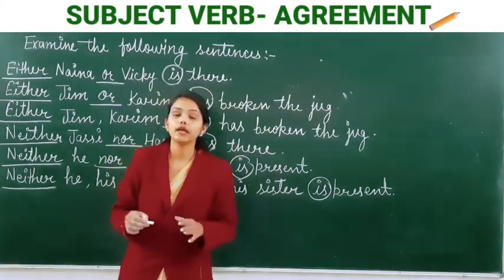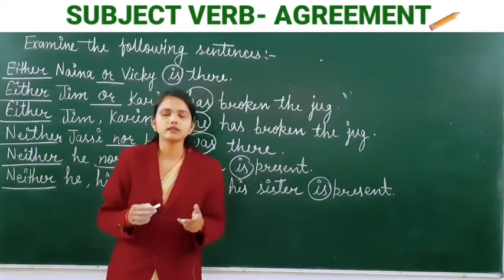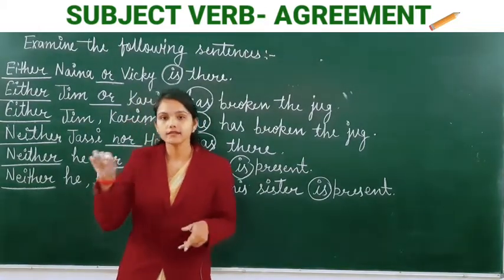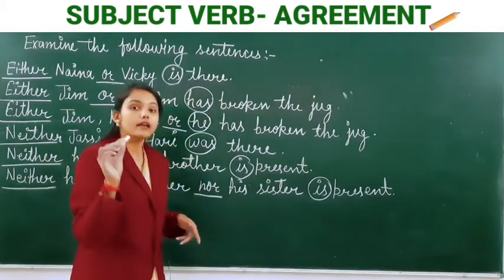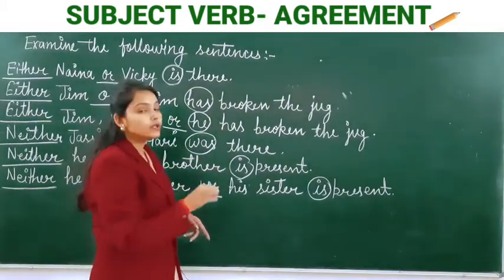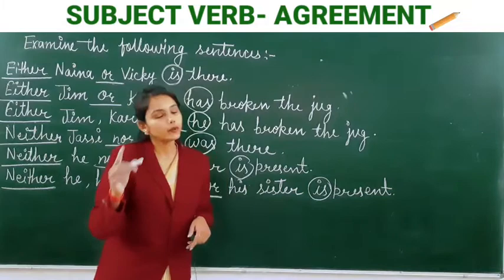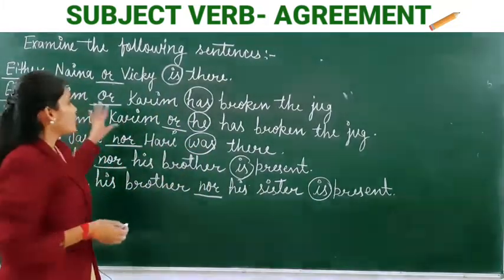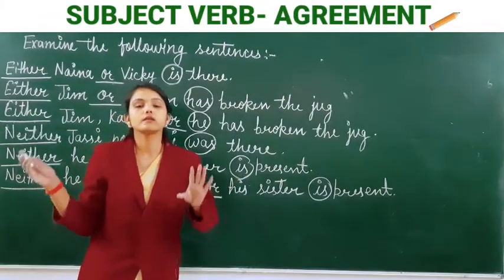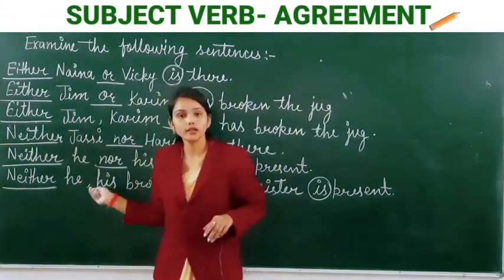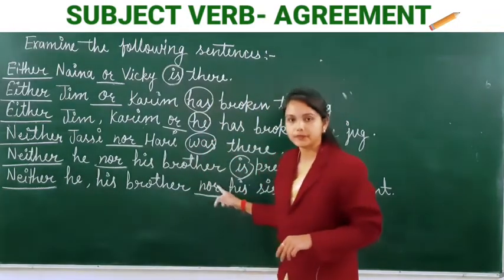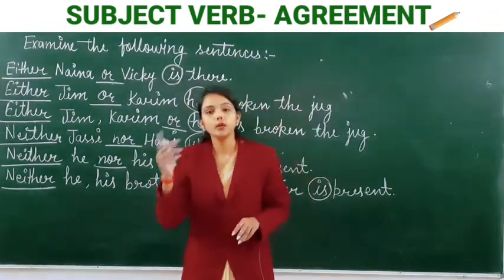Okay? But when there are two subjects or more than two subjects joined by and, we put the verb in the plural. So I hope it's clear. All these sentences are joined by either or, neither nor, so we will put the verb in the singular. Clear? Now let's take one more important point.